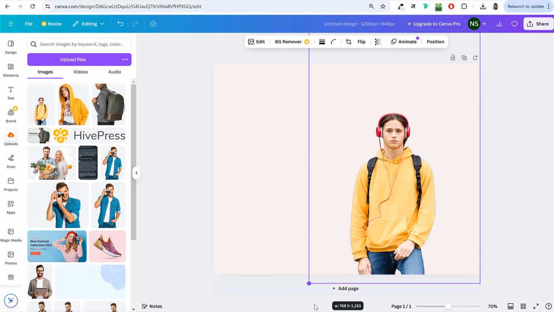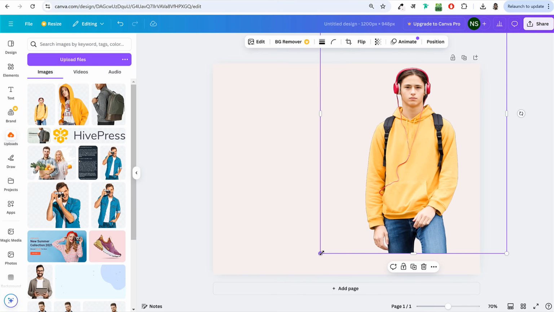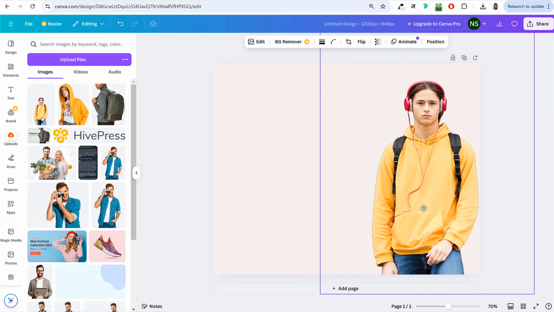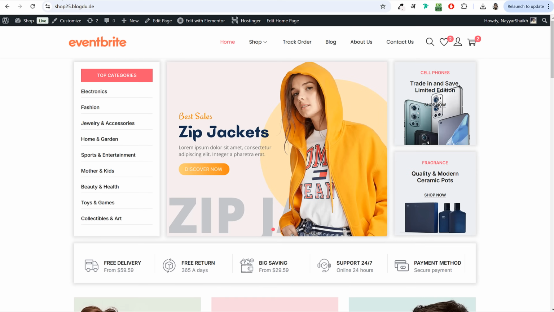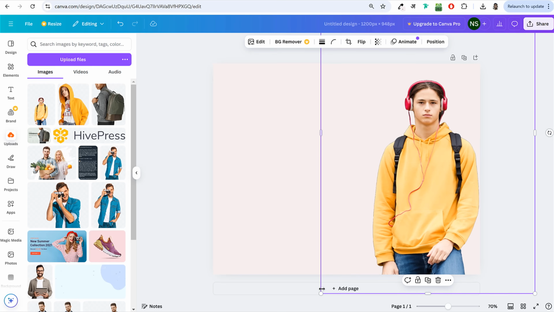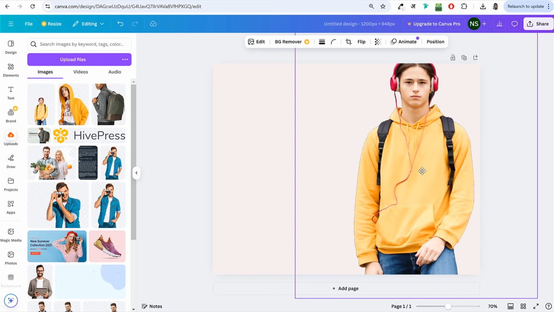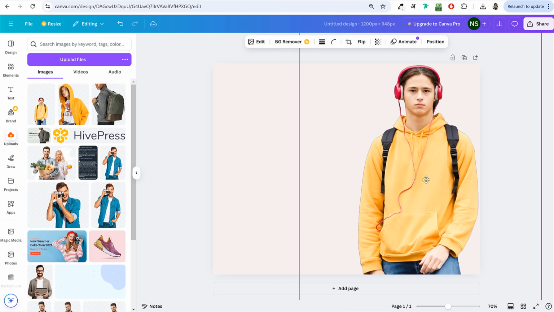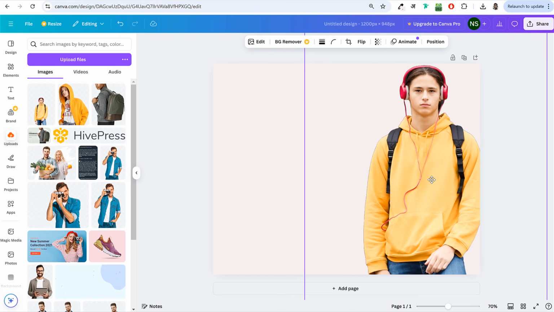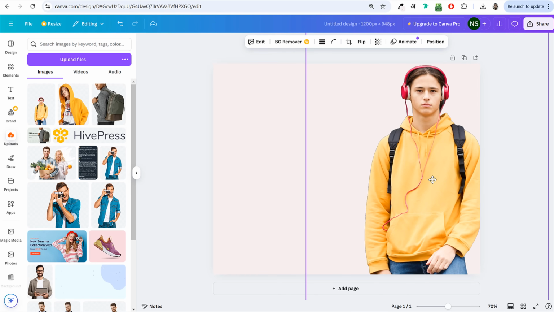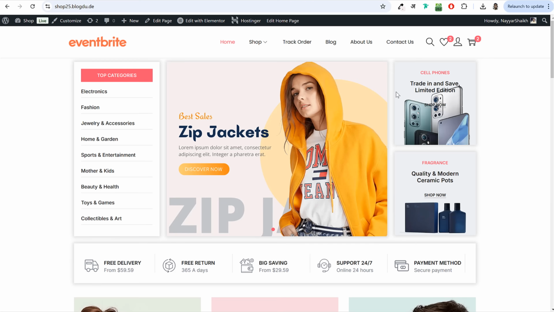Now you can increase or decrease the size of this image like this. Maybe I'll bring it over here, and increase it a little bit more, maybe this much. Once you have the image, the first thing I would like to do is add this circle shape in the background.